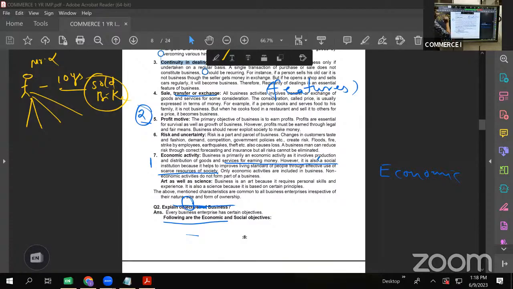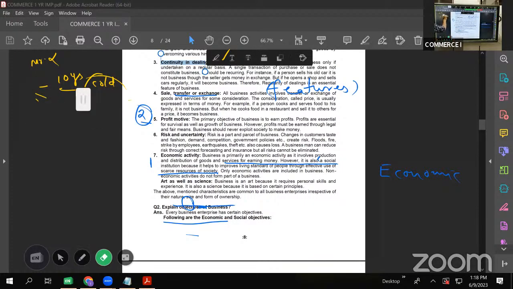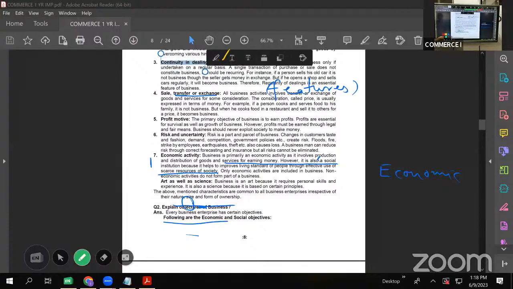Here, whoever is starting business, tell me with what intention does he start the business? Does he want to do the business for charity, to give goods free of cost, or does he want to sell it? Obviously, he wants to sell it. He wants to earn profits. So profit making is one of the important aspects of any business. If business is done for charity, basically it cannot be called business, because in charity there is no consideration. So profit motive is one of the important aspects.